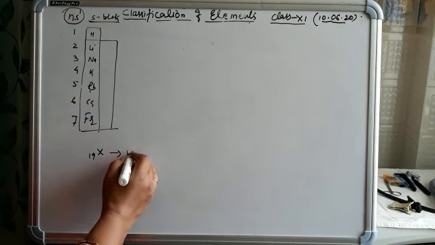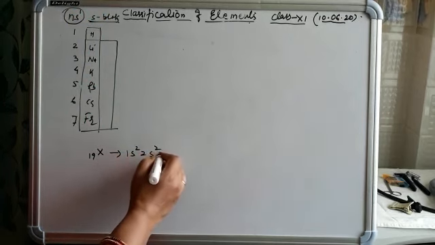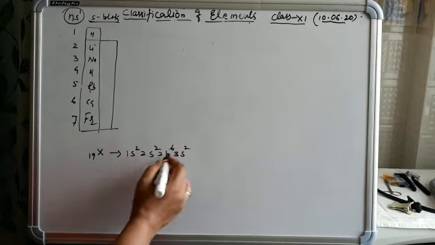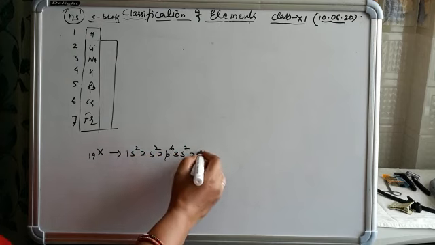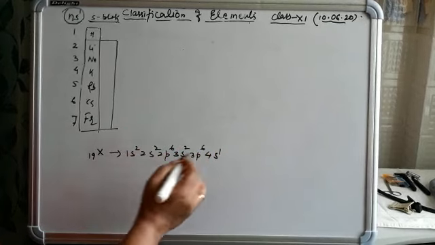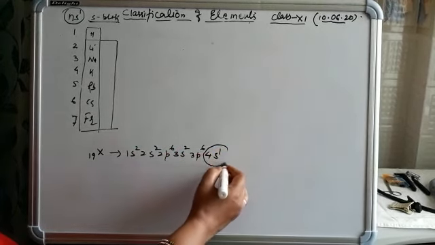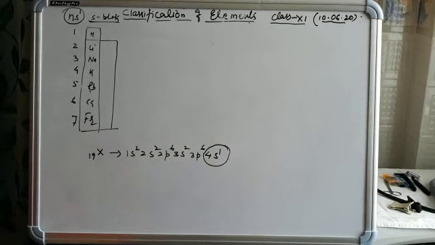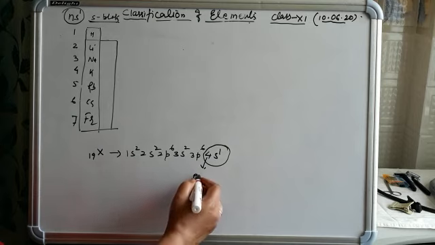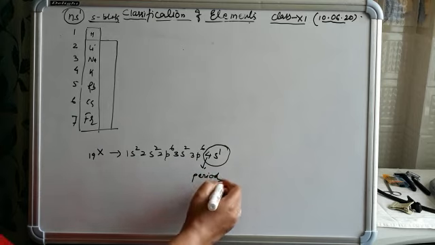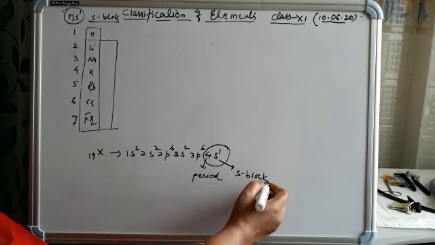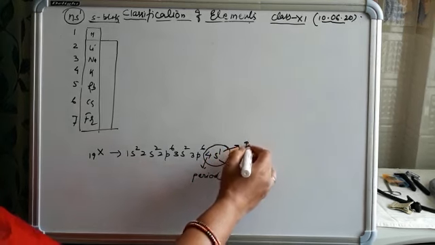So write the electronic configuration: 1s2, 2s2, 2p6, 3s2, 3p6 and 4s1. So all the information you can find by writing the electronic configuration. This number indicates the period, meaning this element belongs to the 4th period and S block, and this number indicates the group.